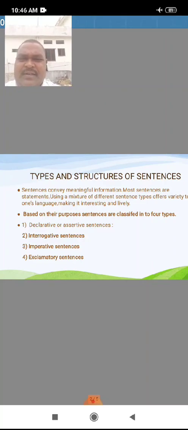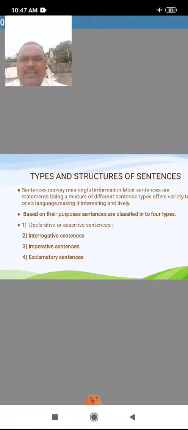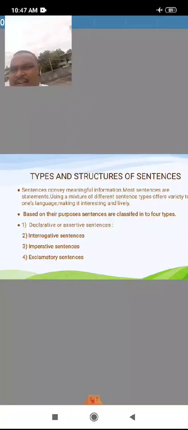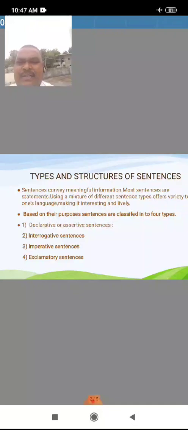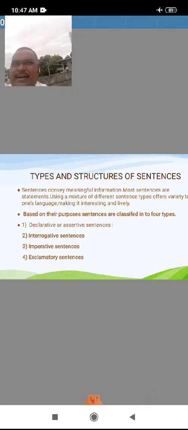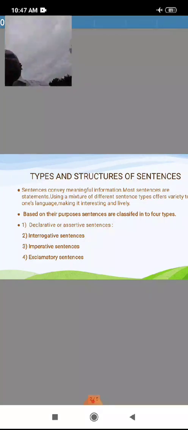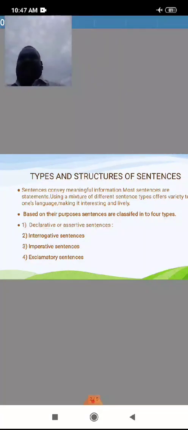Second one is interrogative sentence. Third one is imperative sentence. Fourth one is exclamatory sentence. So we are discussing that.